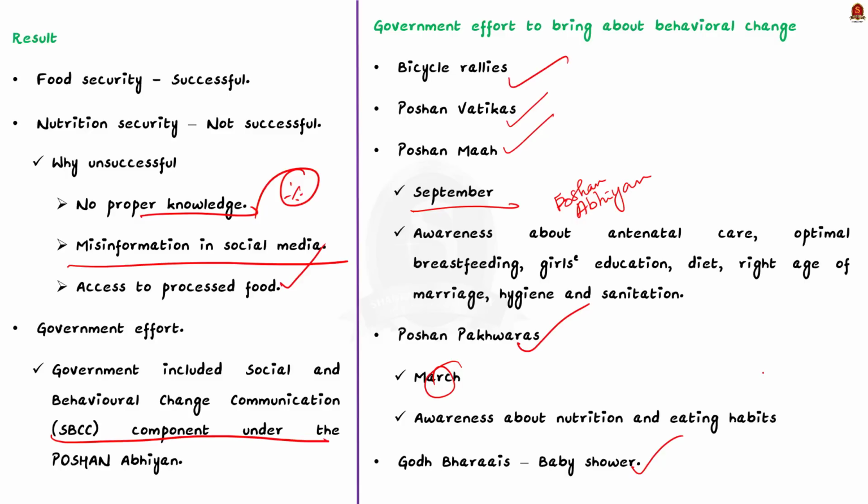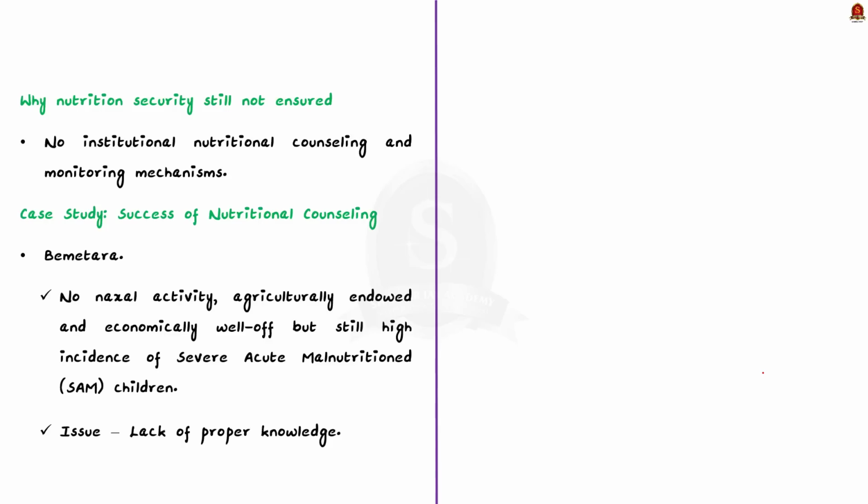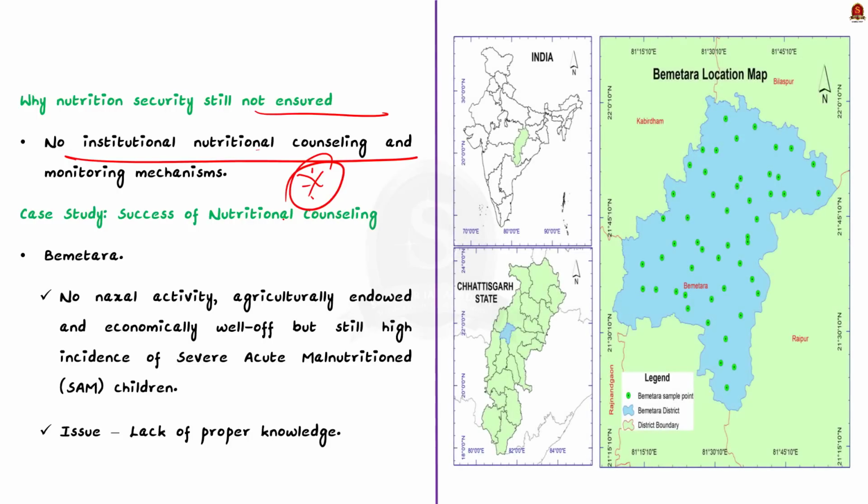And why is that? According to the editorial, the government has not taken any step to institutionalize nutritional counseling and monitoring mechanisms. To highlight the effectiveness of nutritional counseling, the editorial highlights the example of Poth Laika Abhiyan in ensuring nutritional security in Bemetara. See, Bemetara is a district in Chhattisgarh. It is agriculturally rich. The people of the district are economically well off and the district is not Naxal affected. But the thing is that this district had a high incidence of severe acute malnutrition children.